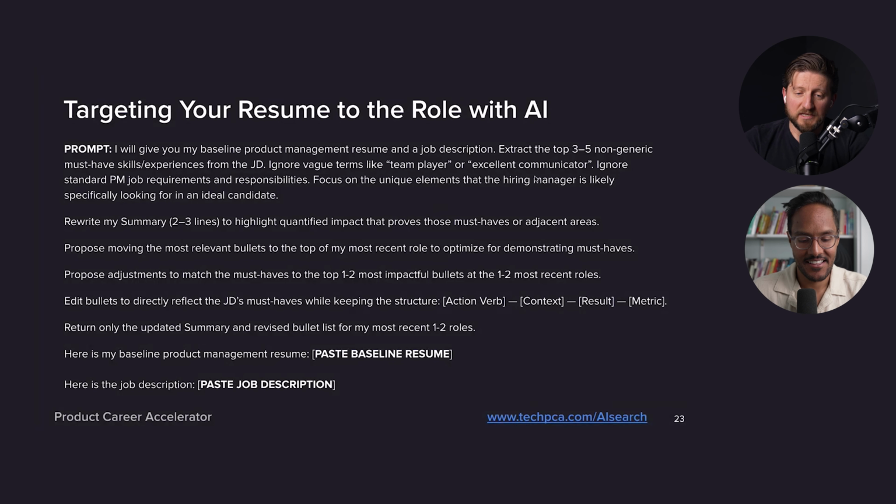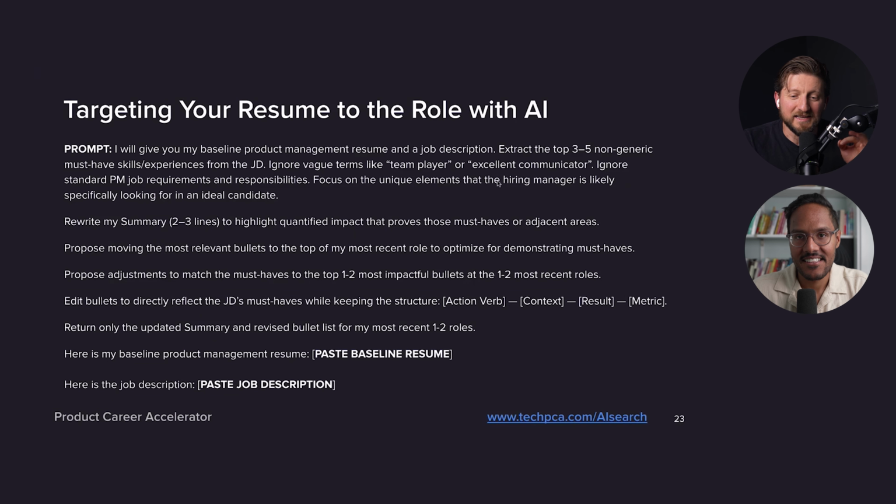I will give you my baseline product management job description. What we're looking for is to extract the top 3 to 5 non-generic must-haves. Ignore vague terms like team player or excellent communicator, right? We cannot map for that. And people make a ton of mistakes when they think they have to hit every single element in the job description, and they're using AI to actually create a bullet that speaks the language of the job description, which is ridiculous because you're basically solving it for another AI. But I need you to solve it for the human in the loop, but leverage AI to do it.